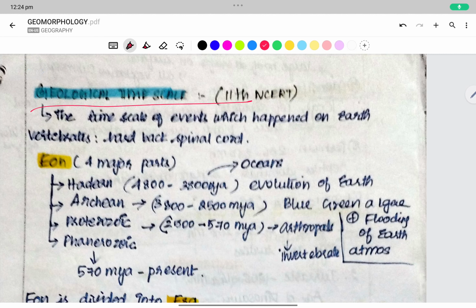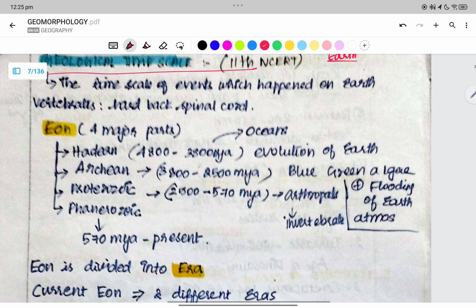Geological time scale is nothing but the time scale of the events which happened on the earth. The time scale of events that happened on the earth is what the geological time scale is.